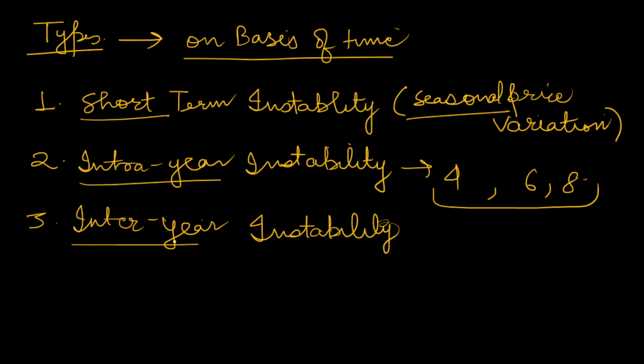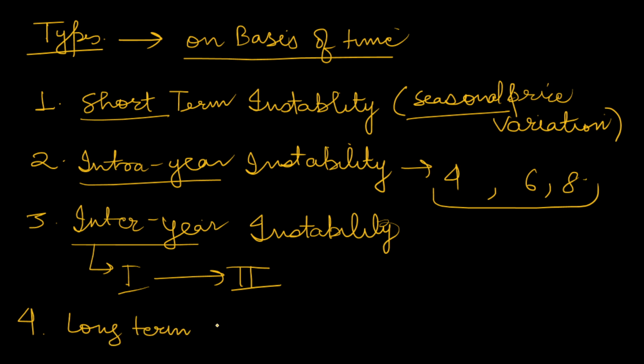That means it remains from one year to another. Suppose this price instability was in this year, and it remains into the second year also. When the price variations occur from one year to the next, they are known as inter-year, as the name suggests. Now the next one is long-term instability. That is, the instability is persisting for a long time, not for 1 or 2 years but for 4 or 5 years, and that is the most dangerous form of instability. So these are the four types of instability on the basis of time.